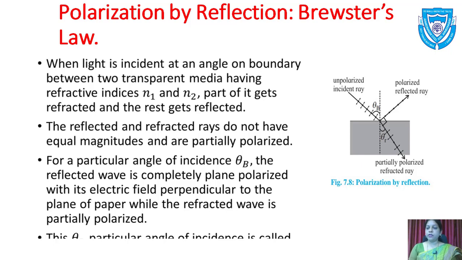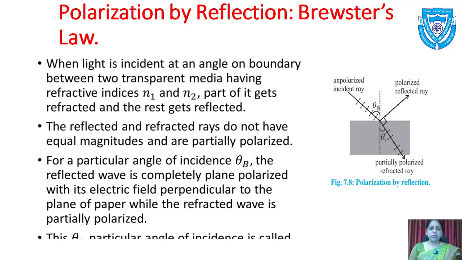You can see in the figure the unpolarized light is incident. On the right hand side you see the polarized reflected light and refracted light. The reflected and refracted rays do not have equal magnitude and are partially polarized.